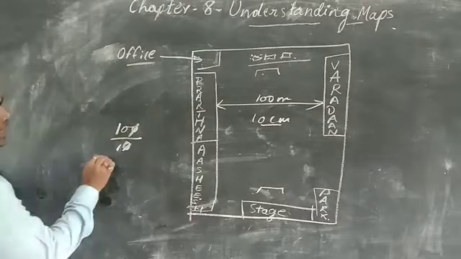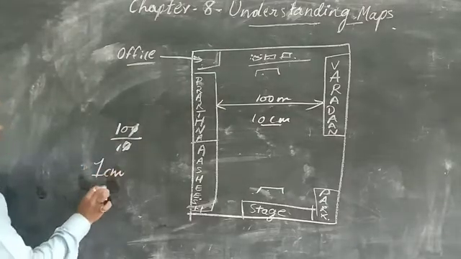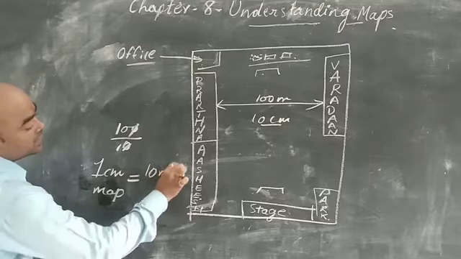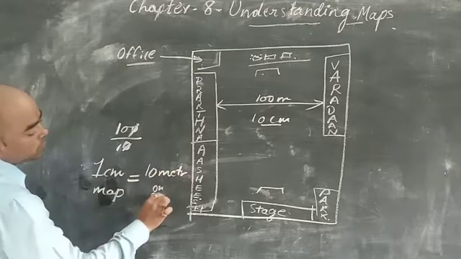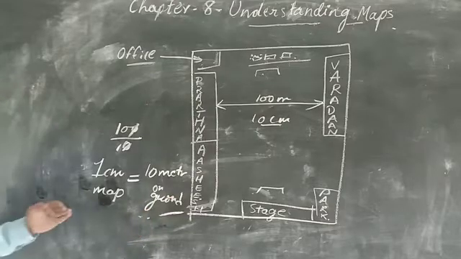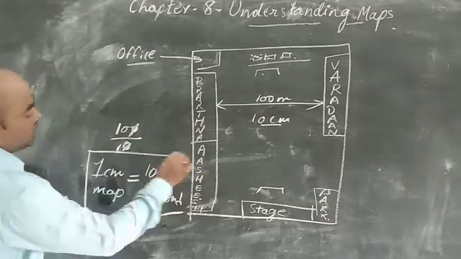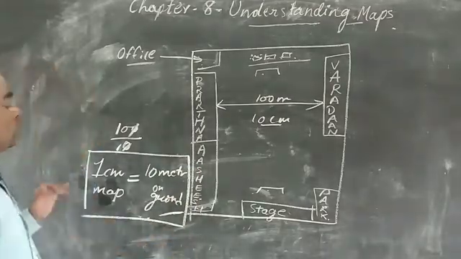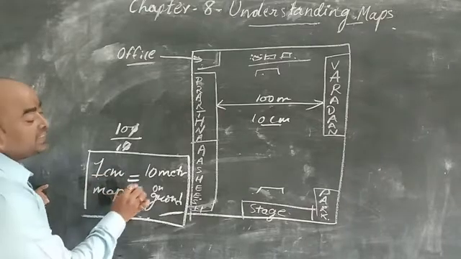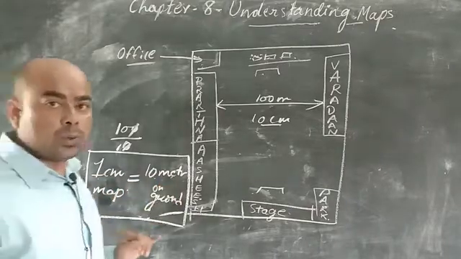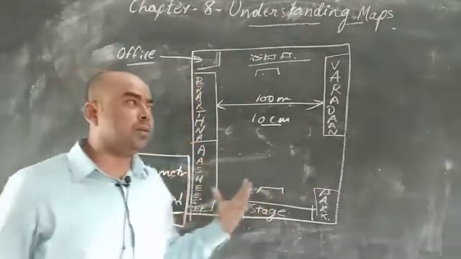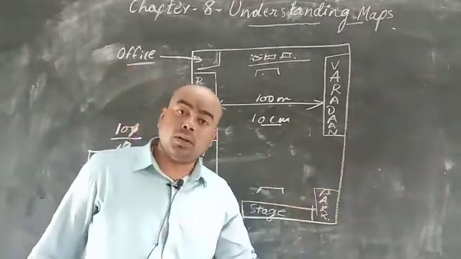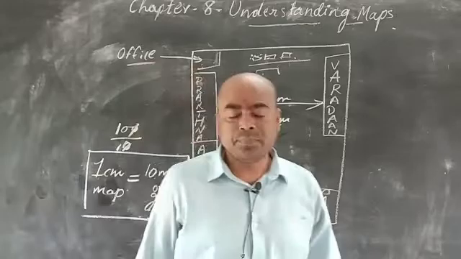That means 1 centimeter on the map is equal to 10 meters on the ground. Is that clear? This ratio we call scale. So 1 centimeter on the map represents 10 meters on the ground. This is called scale. So we understood that scale is the ratio between the distance given on a map and the actual distance present on the ground. Hope you understood well. Thank you very much, students.